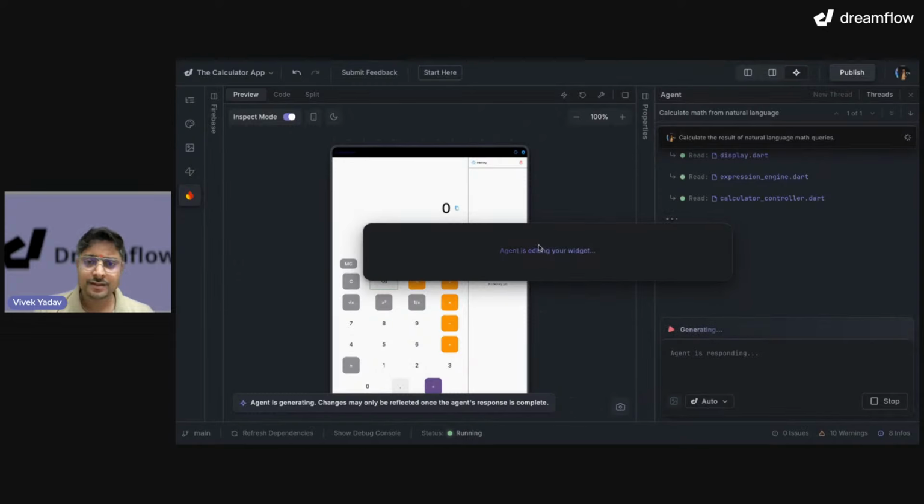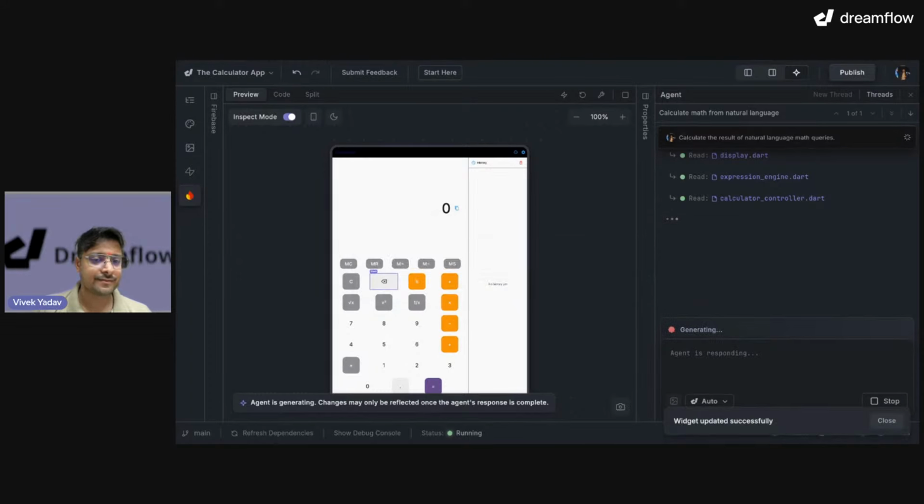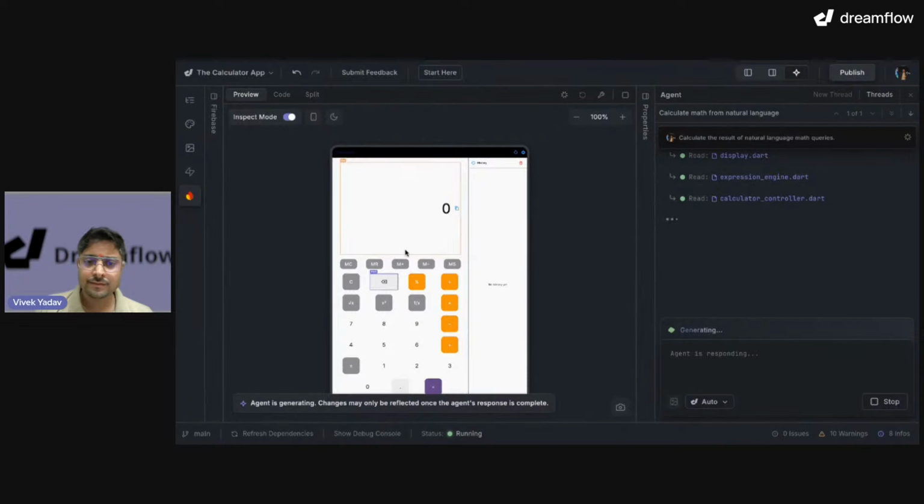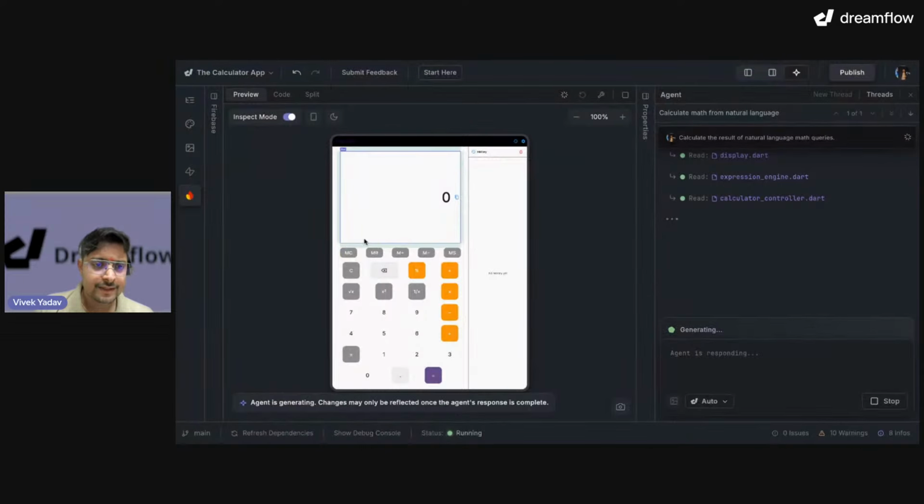Okay, it is doing. Agent is editing your widget. Okay, good. On the right side, we can see our agent is generating the code for AI. Widget updated. I'm not able to see it. Has it made some change anywhere else?